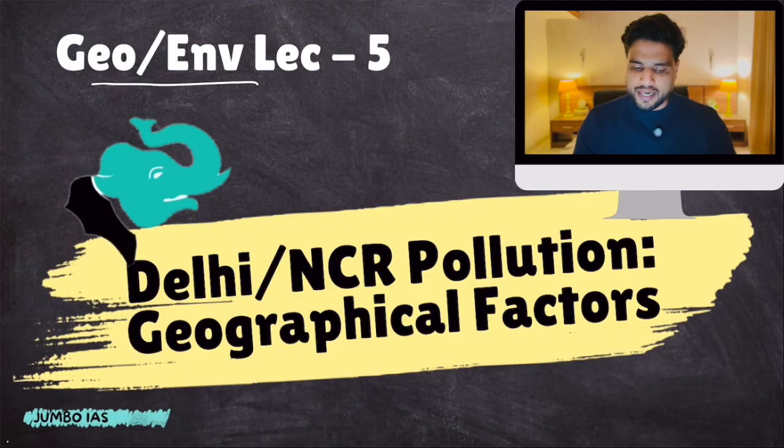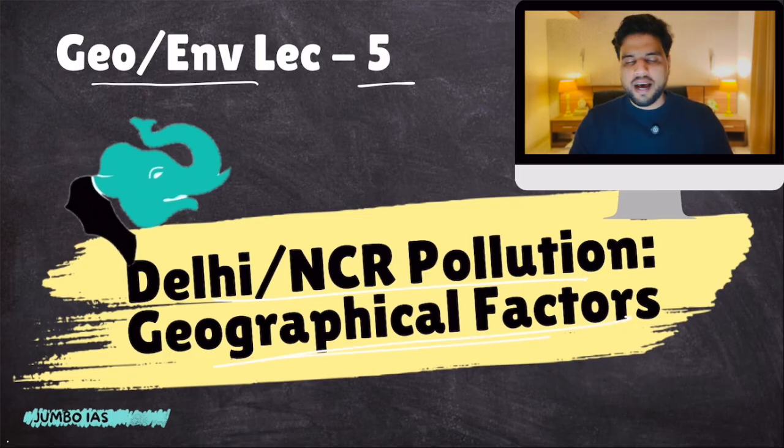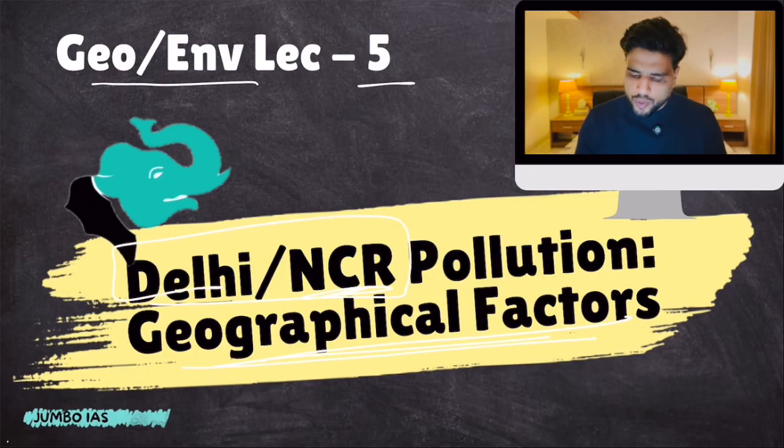So let's begin. Geography and Environment lecture number 5: Delhi NCR pollution geographical factors. We all have watched in the news that Delhi NCR means National Capital Region. This region and the surrounding states of North India, the states that surround Delhi, Haryana, Uttar Pradesh, Rajasthan, have very poor air quality. We will talk about the geographical factors that enable this poor air quality.